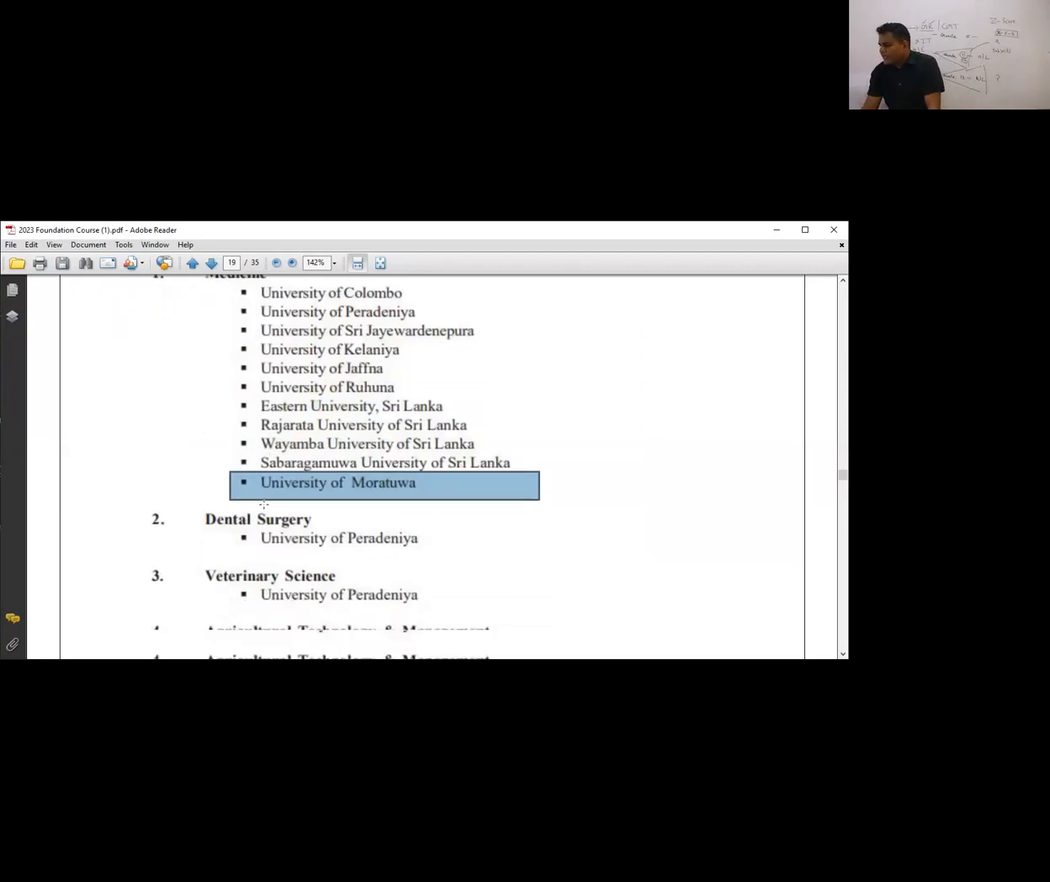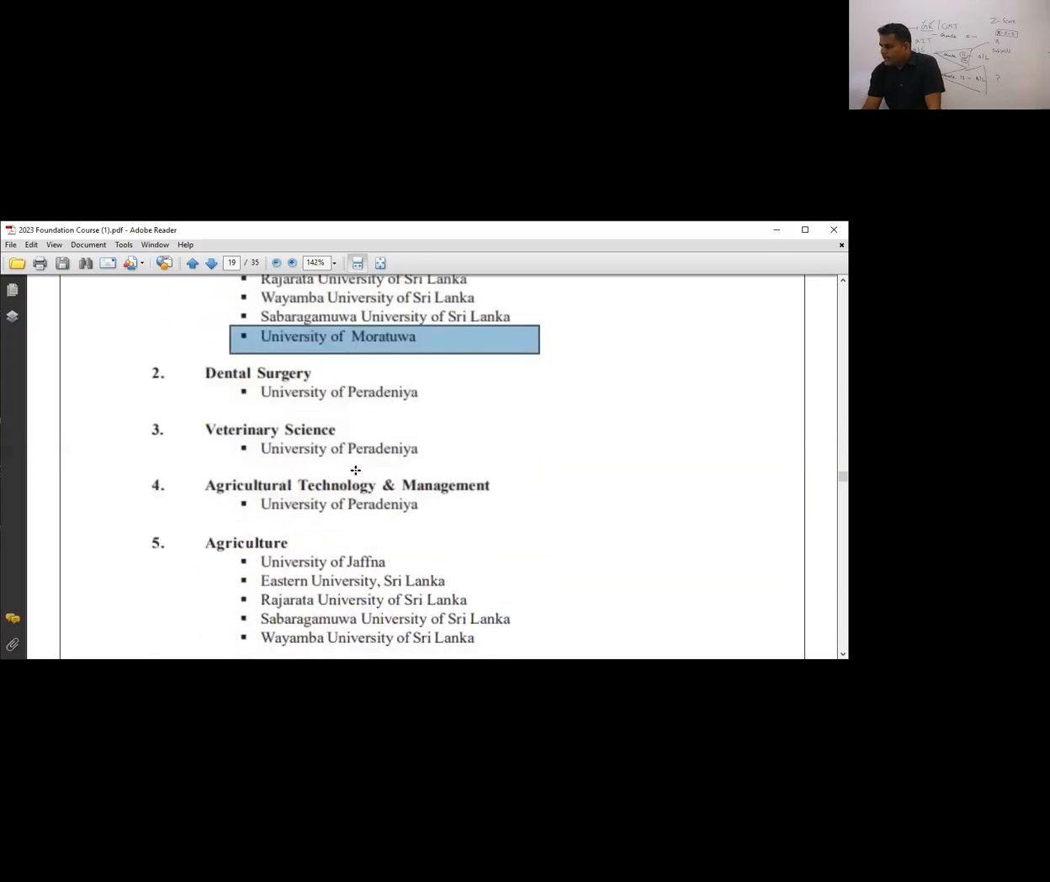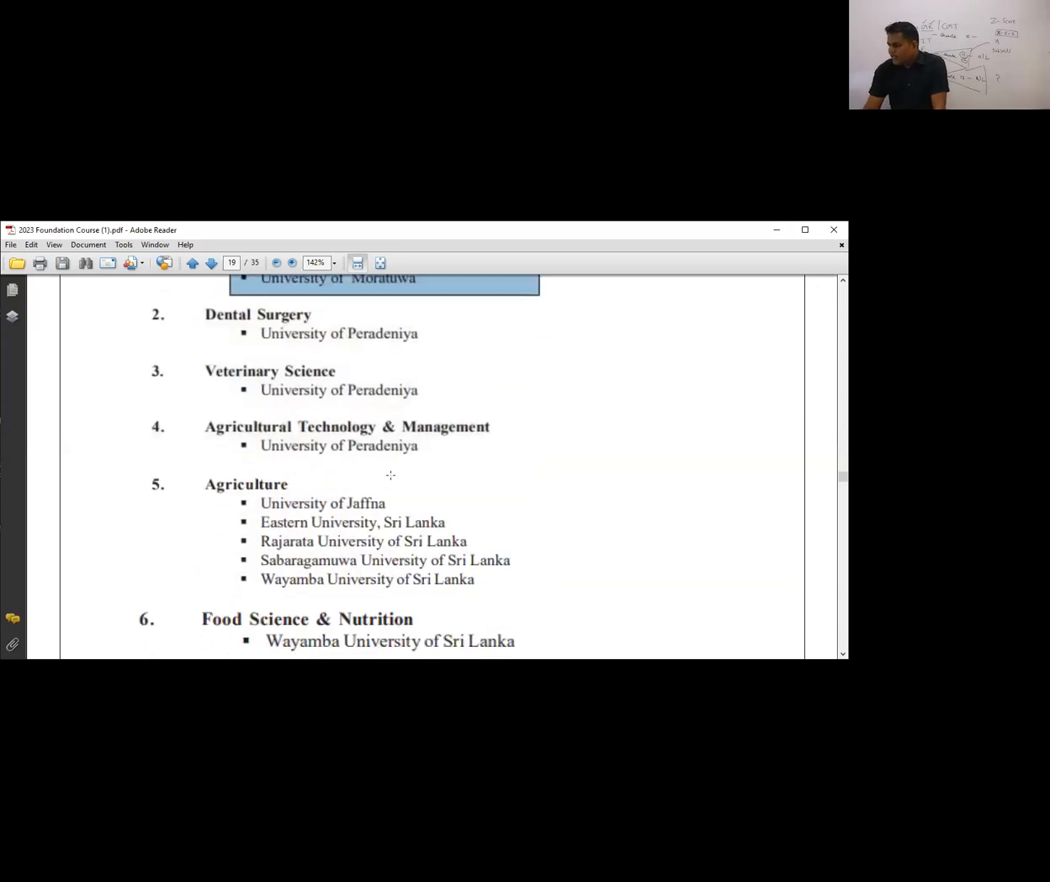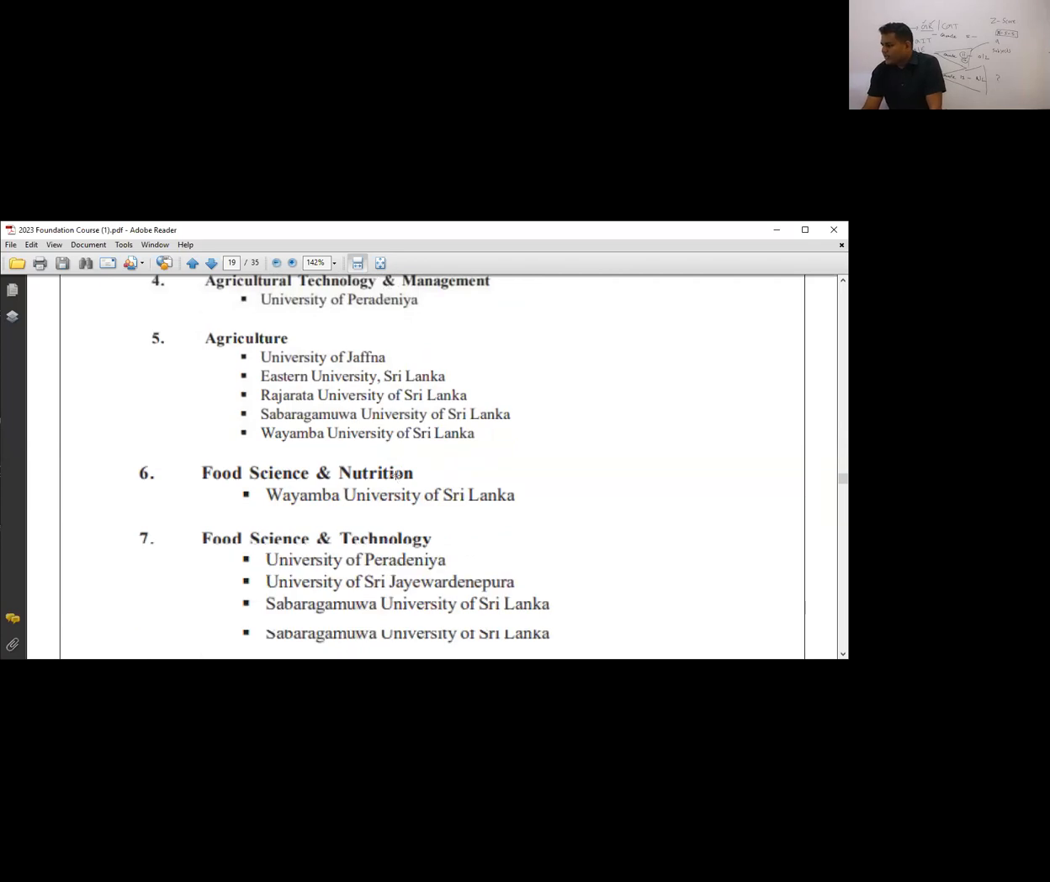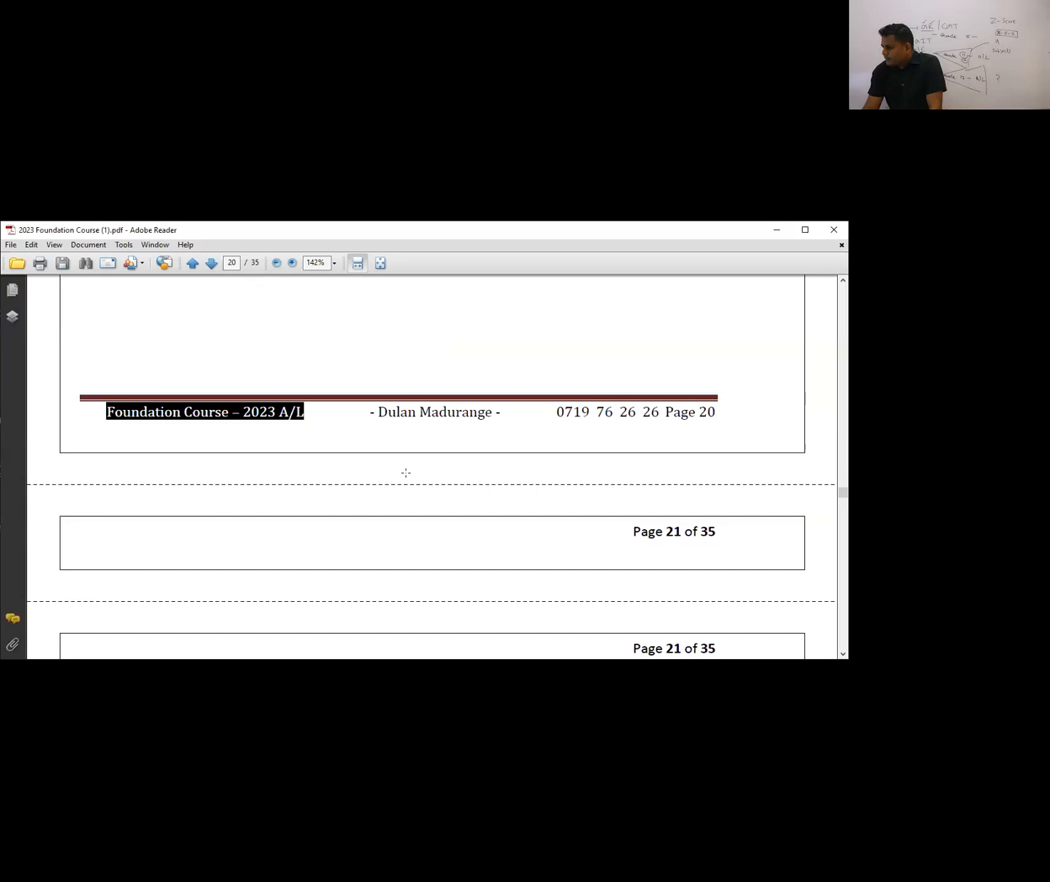Dental is available only in Peradeniya, veterinary in Peradeniya, agriculture in Peradeniya. Likewise, you have some courses. You can read this. And I'll be shifting to the math students.